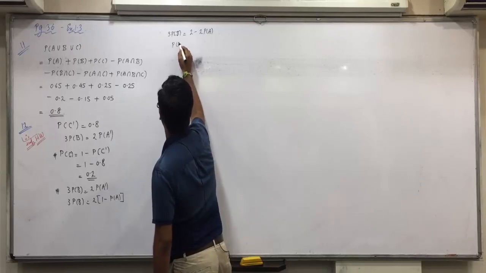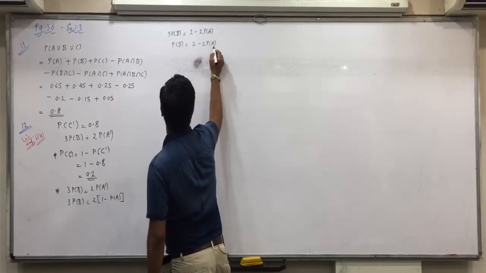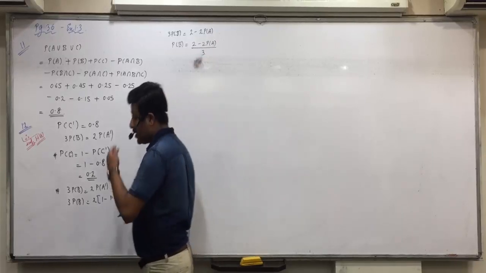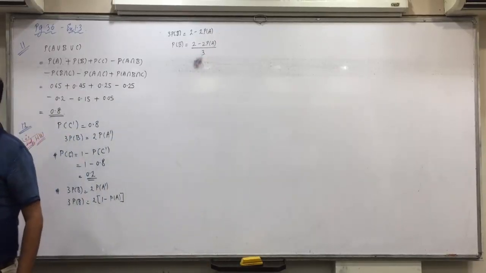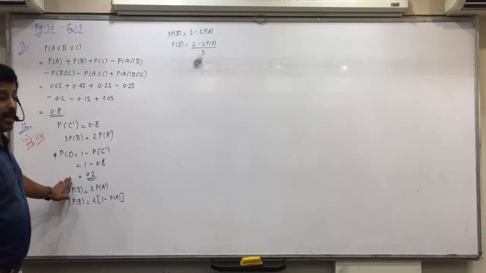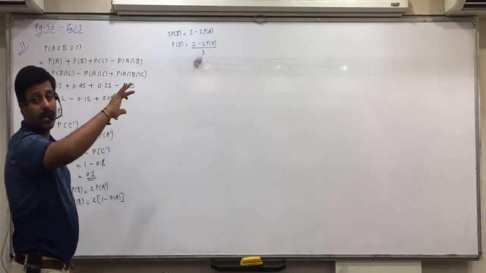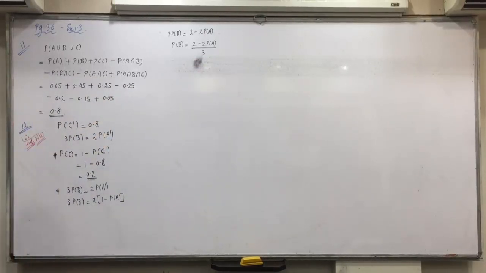If you bring 3 to the right side, it will get divided, so P(B) is 2 minus 2P(A) divided by 3. Now when we apply the formula P(A) plus P(B) plus P(C), P(C) we already know. In P(B) we will put this. P(A) will remain P(A). So the complete equation will become in terms of P(A).